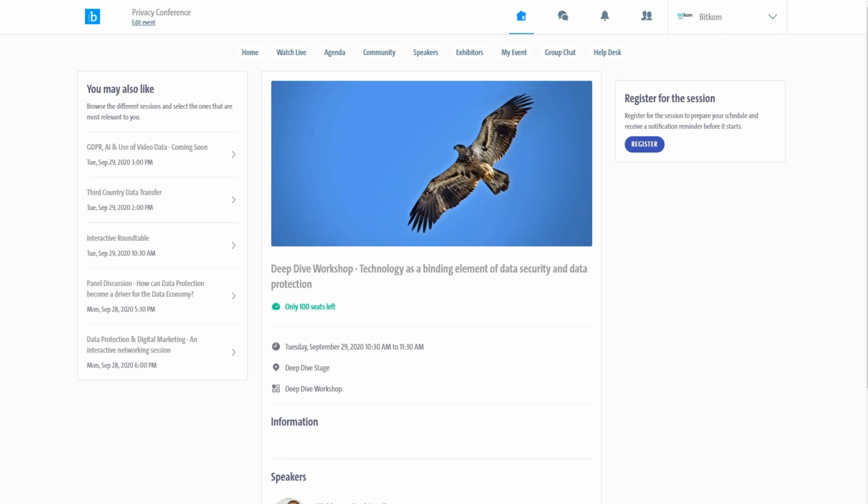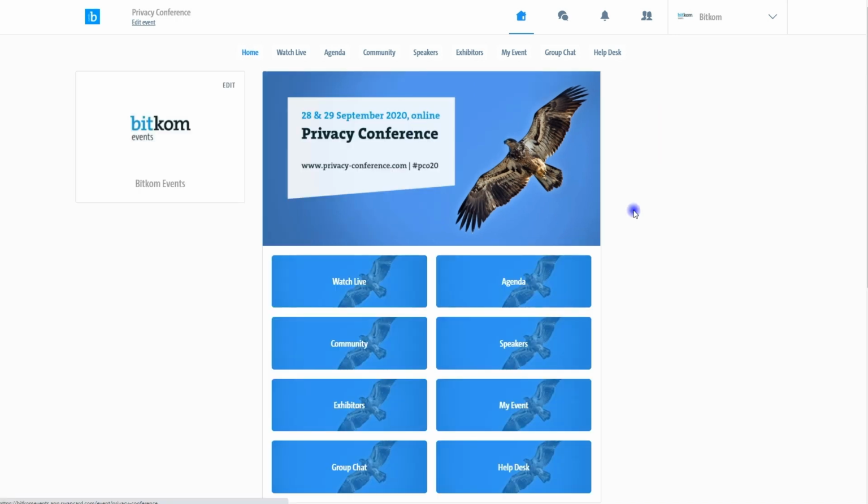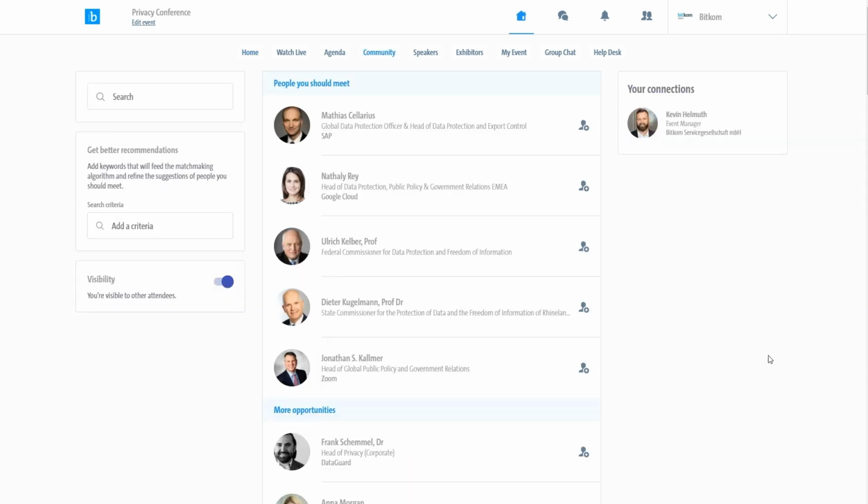Next to the live session and other content formats, you can also use the platform to network with other attendees. Click on Community to see the attendees list. People who could be of interest to you will be displayed on top of the list. You can also use the box on the left-hand side in order to search for specific participants or add keywords in order to get better recommendations.